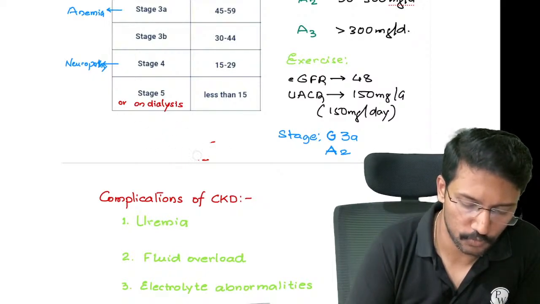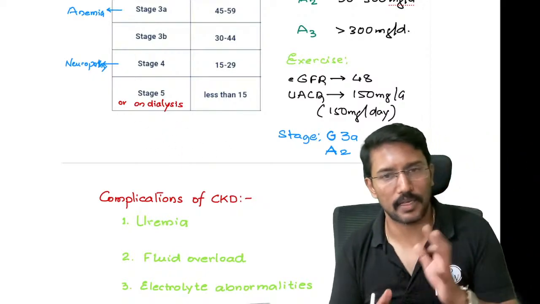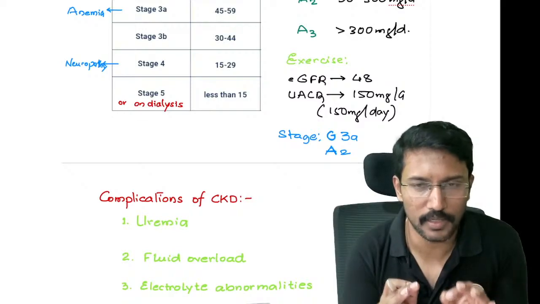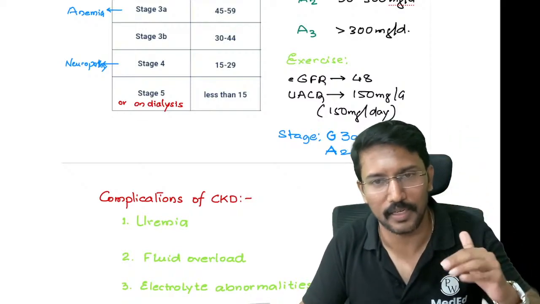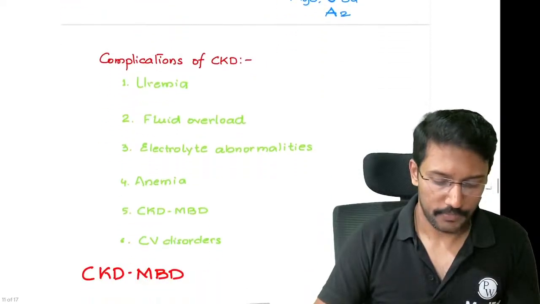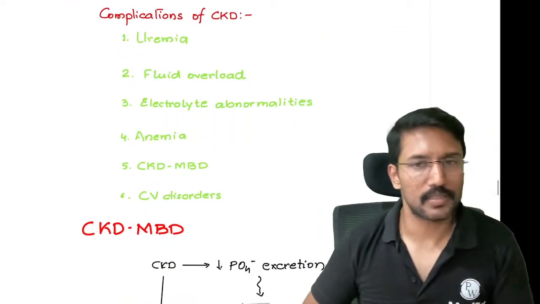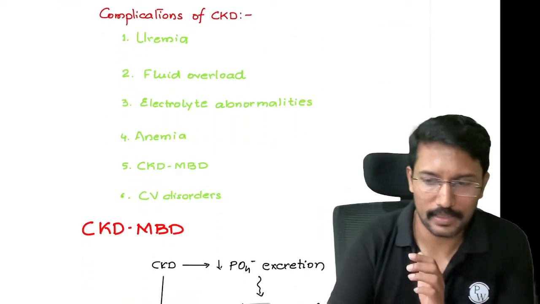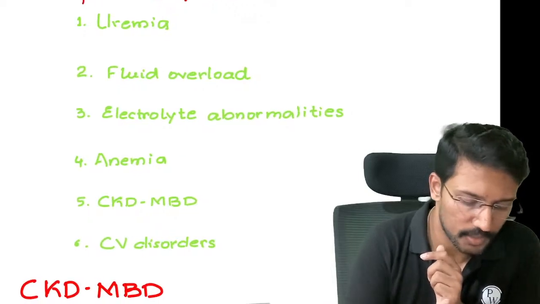This is going to be useful for our day-to-day practice as well as answering the MCQs. Straight out they can ask you a question, giving you the details, and then ask you which stage it is. Okay. Now, having learned that, we will progress to understand the complications of chronic kidney disease. What are the anticipated complications?